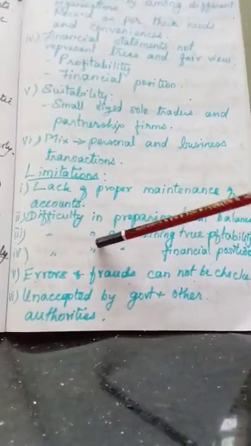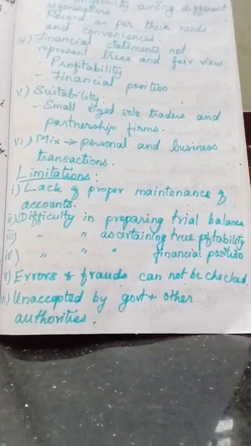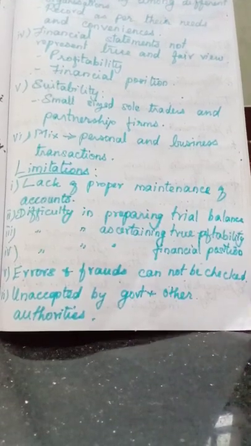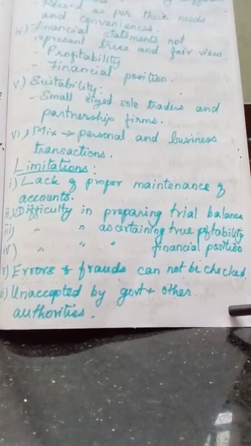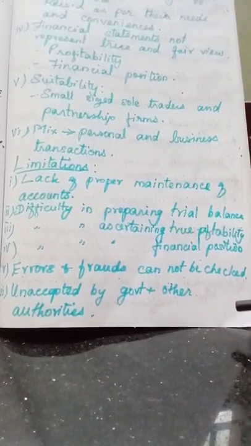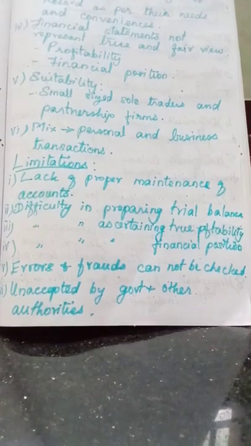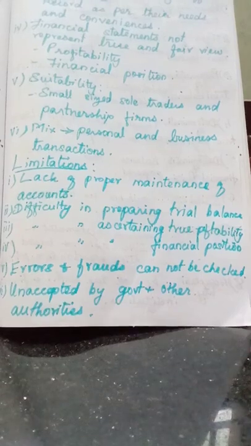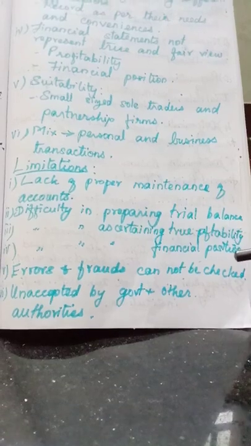And the next point is difficulty in preparing the financial position. Financial position is ascertained by preparing the balance sheet. Here the balance sheet is prepared with the assets and liabilities of the business concern, which are not calculated accurately, because they calculate the assets and liabilities only with estimates and cost price. So from this they cannot ascertain the true financial position of the business concern.